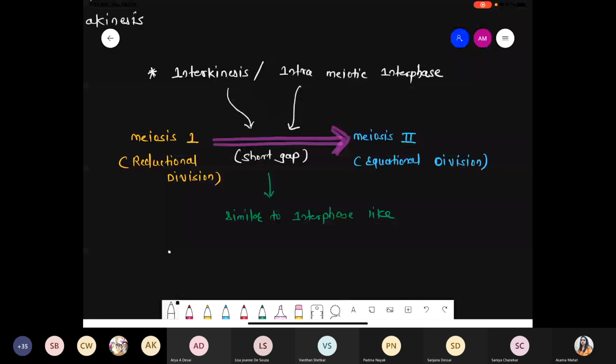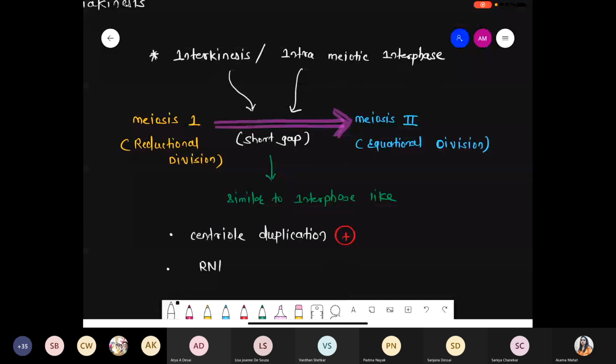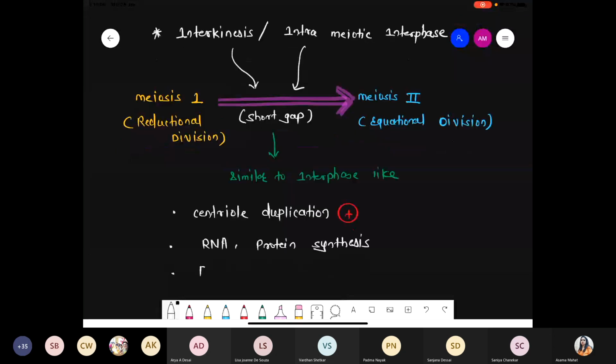First event, this is the phase where centrioles get doubled. Centriole duplication is present. This is the first event. Another condition, this is the phase where RNA as well as protein are also synthesized. RNA synthesis as well as protein synthesis. The next one, that's why we talk about the enzyme, RNA polymerase enzyme. That RNA polymerase enzyme is active during the interkinesis process.